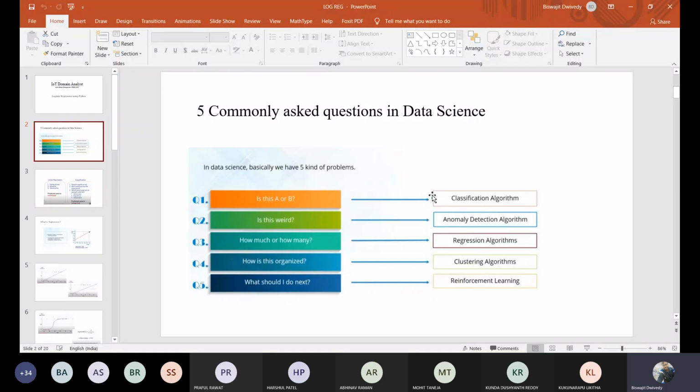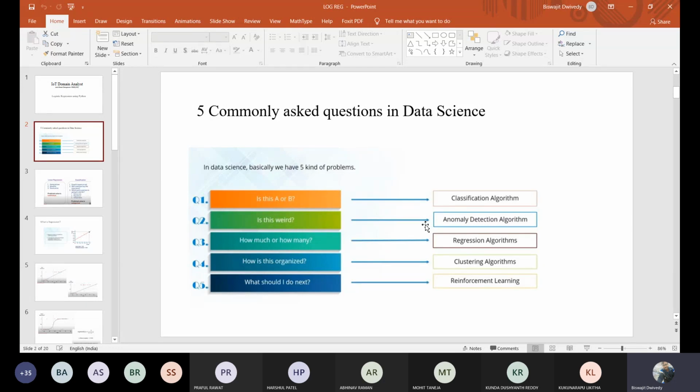Suppose one small example I'm giving. Suppose one image is there, and in that image it's very difficult to predict what is inside it. These types of problems occur if you are taking the image from very high, like a satellite image or a radar image. In that case we will be using some sophisticated algorithms, and based upon their predictions we will be finding out which portion is mountain, which portion is ocean, which portion is some town or city. Those types of things come under your clustering algorithm.